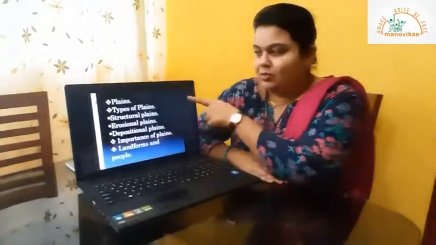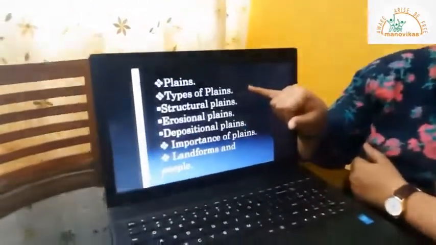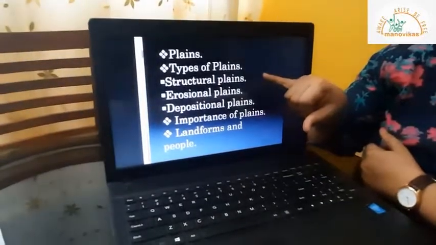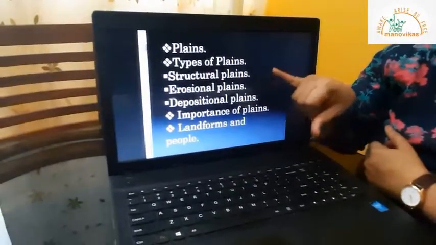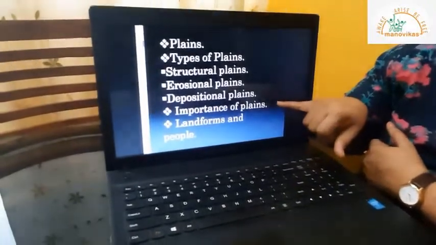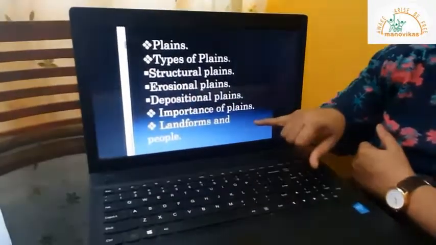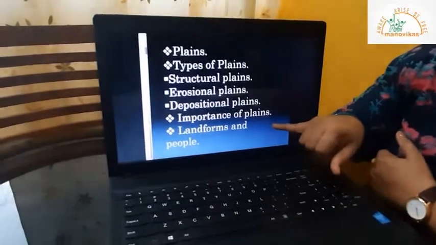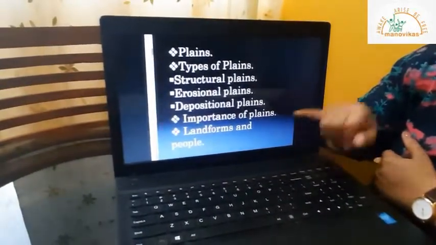plains. Okay. Now under plains we will be understanding what plains are. We will be focusing on types of plains: structural, erosional and depositional. We'll discuss their formation, location and examples. Then we'll check the importance of plains, and finally we'll find out how landforms affect the lifestyle of the people.